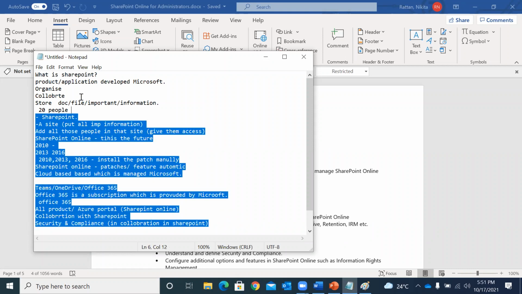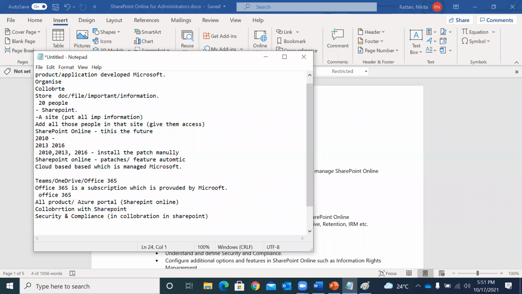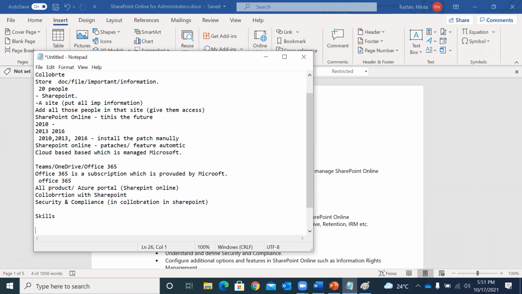Now this is what we are going to discuss, as I said. Now what are your expectations from this course? When I talk about the skills you will capture or get from this session, first of all, of course, a brief understanding of SharePoint, right?